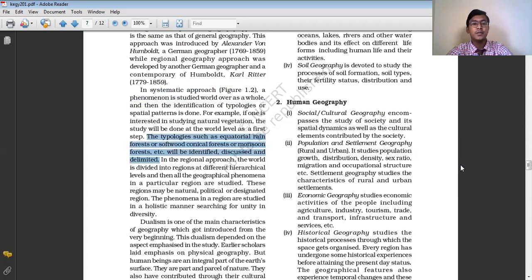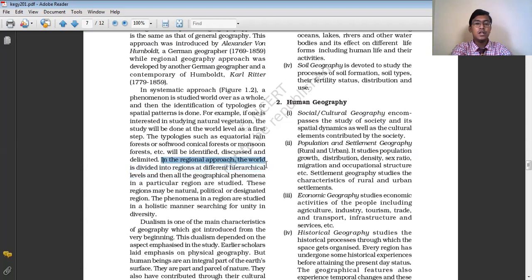In the systematic approach of geography, a particular phenomenon is studied as a whole, then we study their typology or the types, and then we study the areas where they are found, and their different characteristics. But in the regional approach, the study of a particular phenomenon is done in a totally different way.